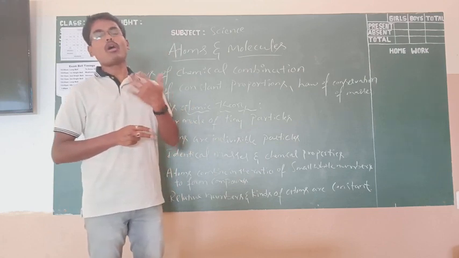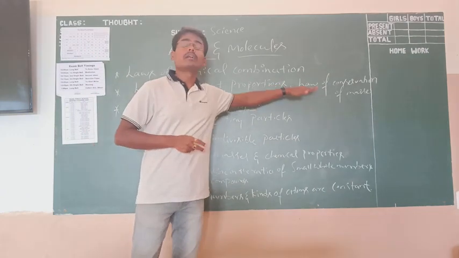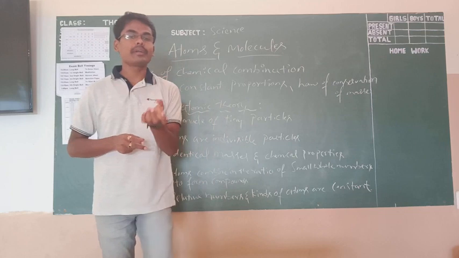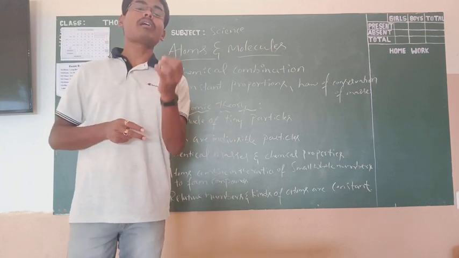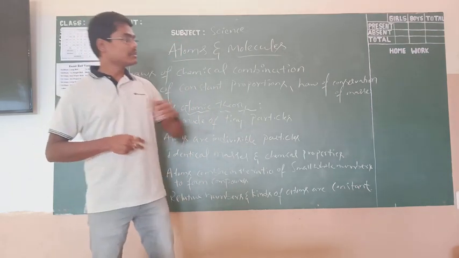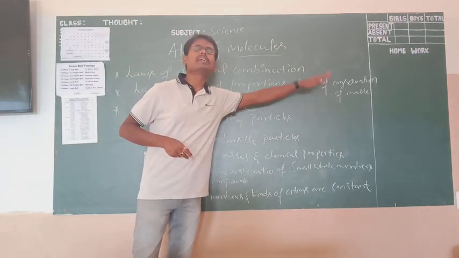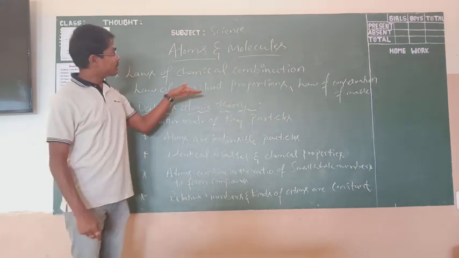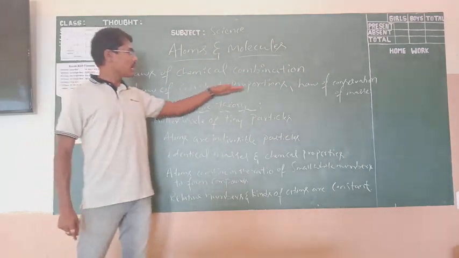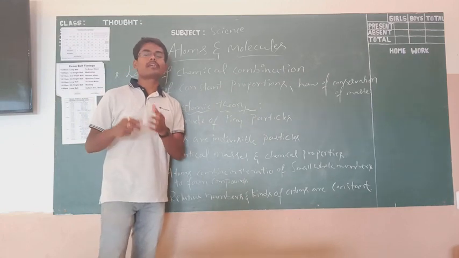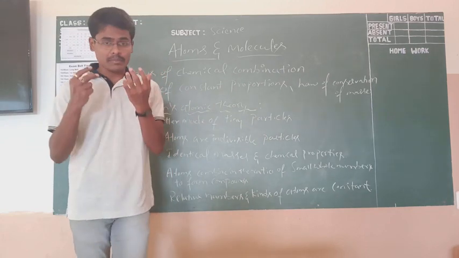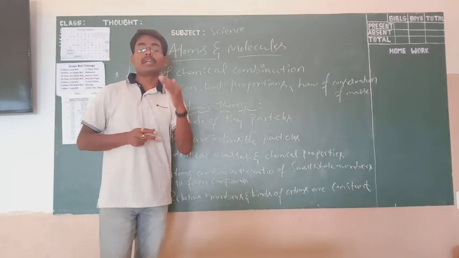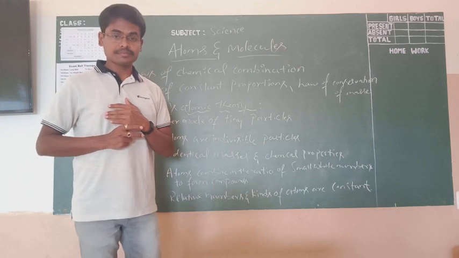For that reason, by this law of conservation of mass, we define that mass can neither be created nor be destroyed in a chemical reaction, or for a given chemical reaction. This is about your law of conservation of mass. It is very similar to the law of conservation of energy. Now the next one, the law of constant proportions. What I said is that for a given chemical substance, the elements are present in a definite proportion by their masses.